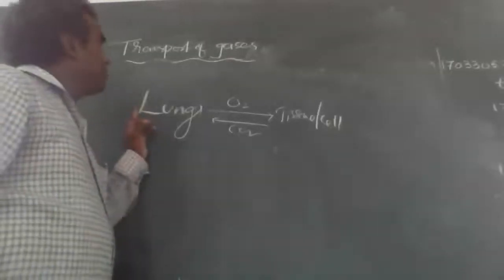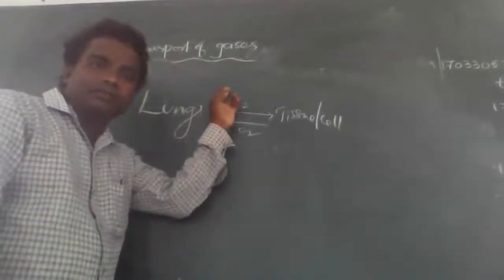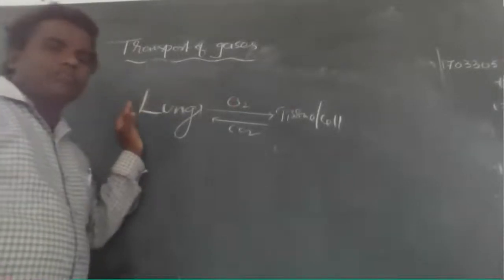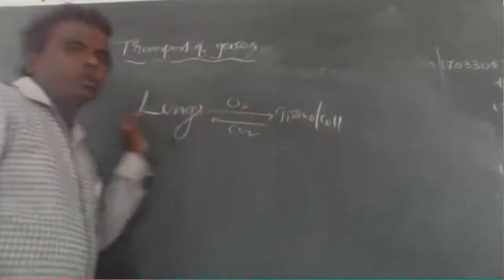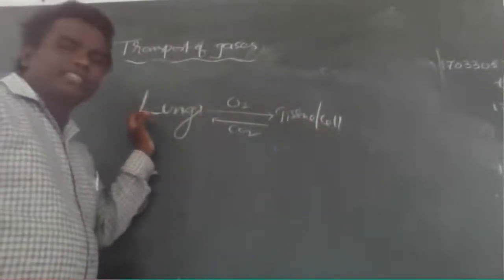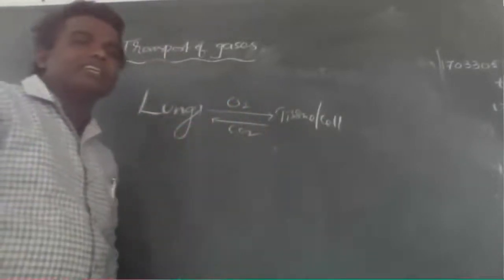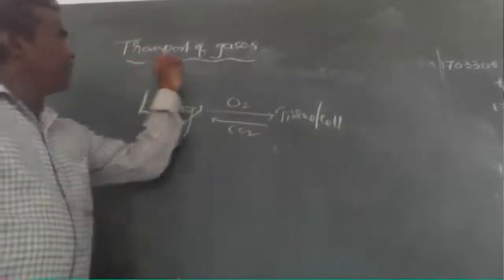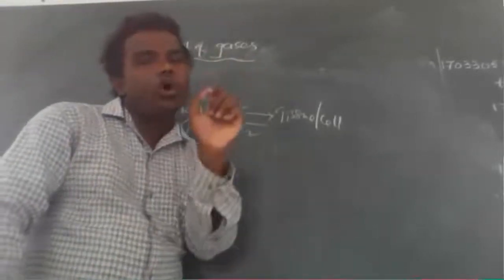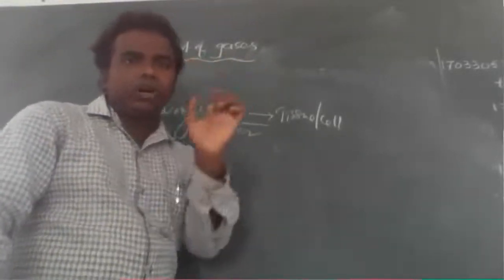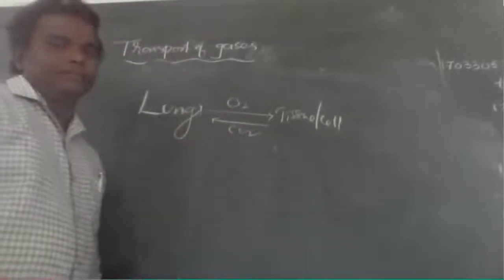So that is the process called transport of gases. Transport of oxygen from lungs to tissue, and transport of carbon dioxide from tissue to lungs, is called transport of gases. This is the short definition, very, very important.